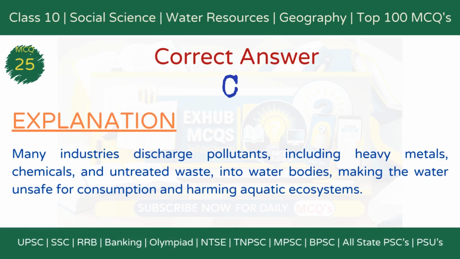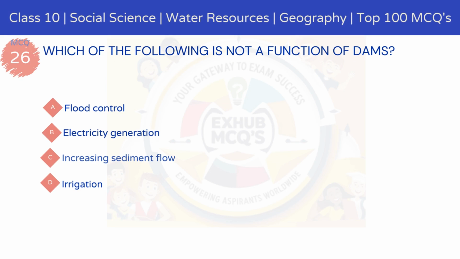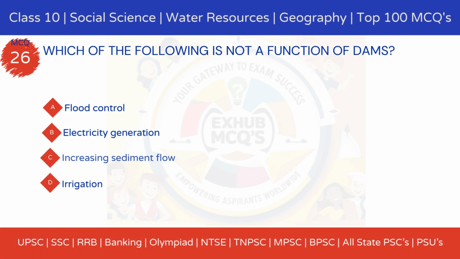The correct answer is option C. They discharge pollutants and chemicals into water bodies. Explanation: many industries discharge pollutants, including heavy metals, chemicals, and untreated waste, into water bodies, making the water unsafe for consumption and harming aquatic ecosystems. MCQ 26. Which of the following is not a function of dams?